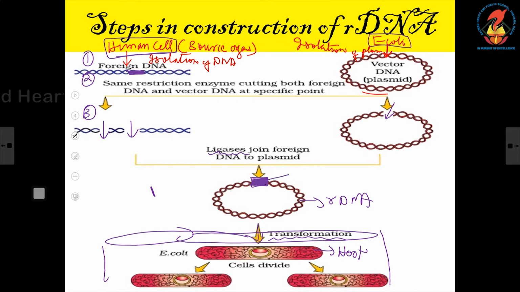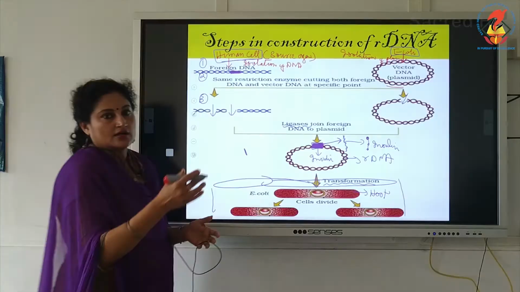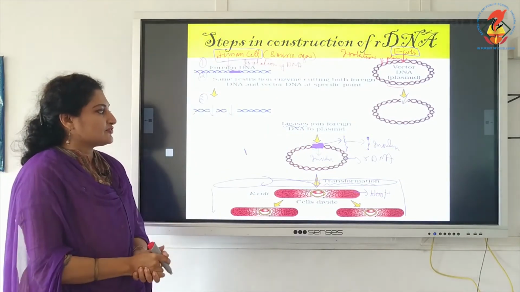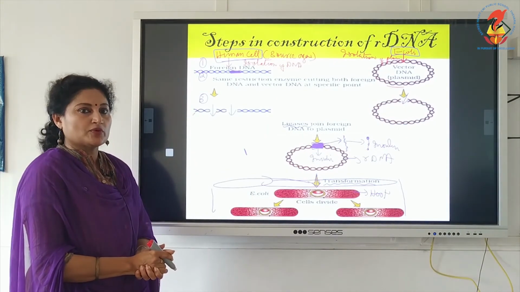The final step is the gene is made to express. So we know what is expression. It is forming mRNA, and then it is translated into proteins. So finally this gene, which codes for insulin, is expressed into the protein called insulin. That's what we saw in the video. Finally the gene of interest is being expressed into the protein of interest.